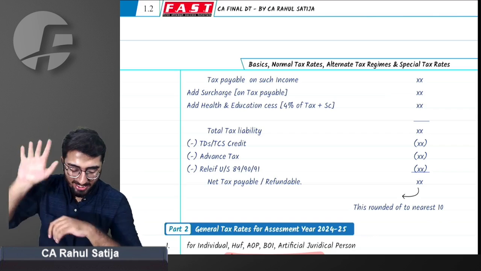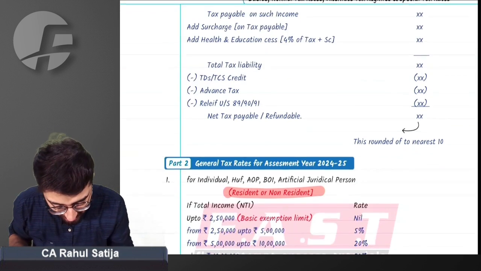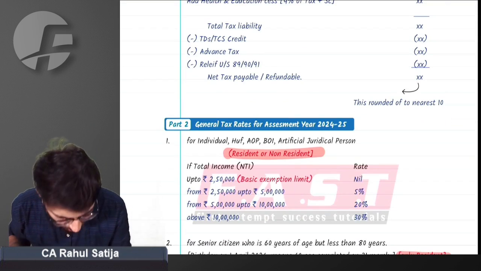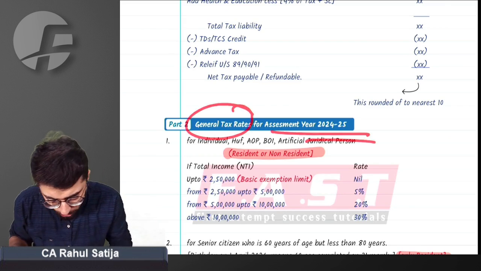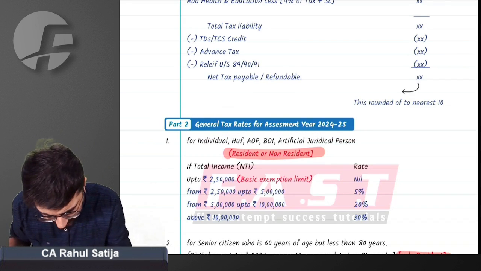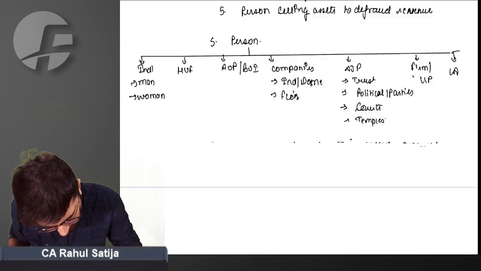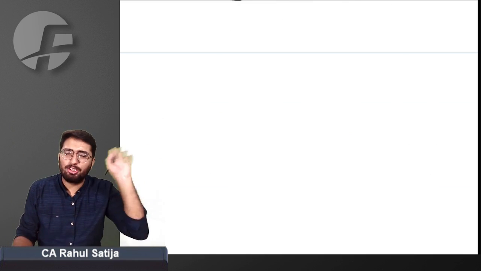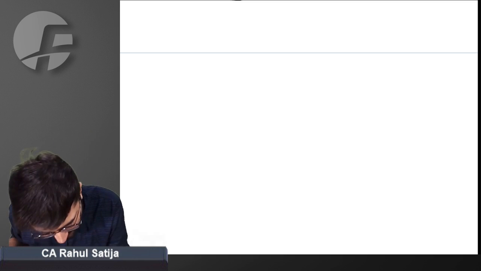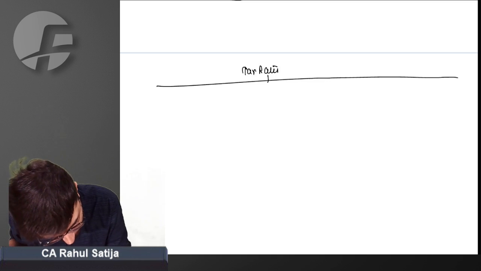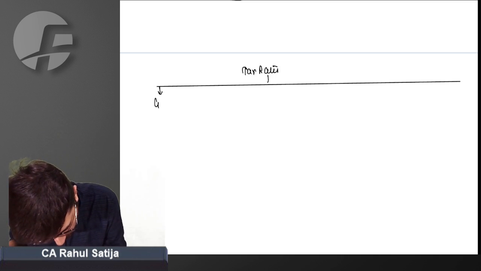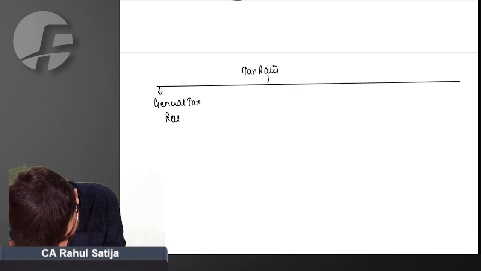Okay, is that clear? Let's approach the next topic, that is general tax rates. What is a tax rate? What are the general tax rates for assessment year 24-25? Before understanding what the general tax rate is, let's come to the board notes. You need not write this. I'll be sharing this PDF with you all, so no need to worry. Tax rates: income tax prescribes two types of rates, general tax rates or alternate tax rates.